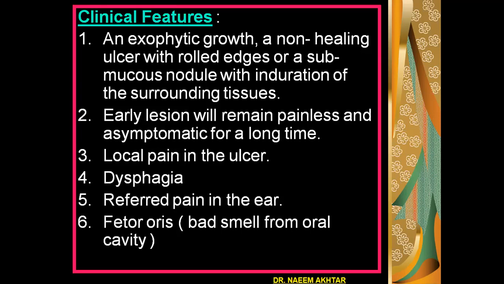Sometimes the patient may have local pain in the ulcer present on the tongue. It may cause dysphagia or sometimes odynophagia even. Sometimes the patient may have referred pain in the ear, and in advanced stages, the patient may have bad smell from the oral cavity, that is the foetor oris.